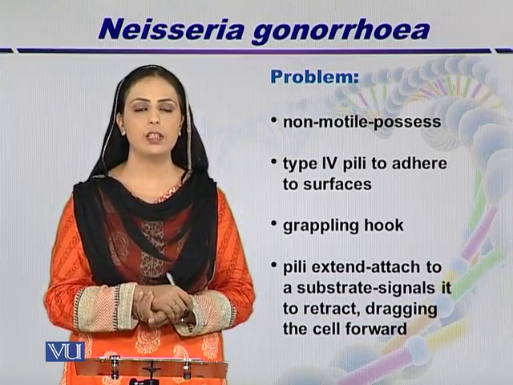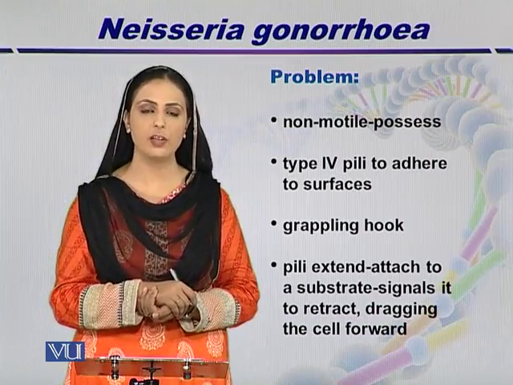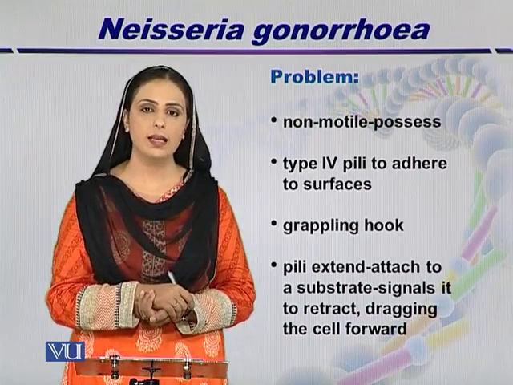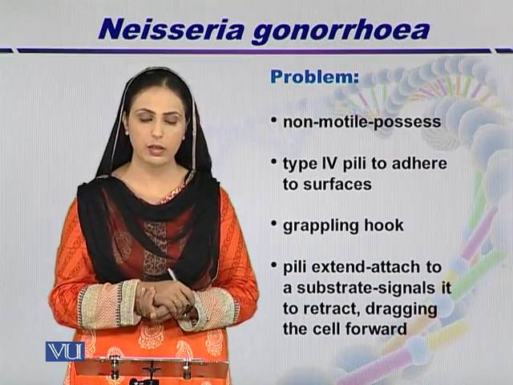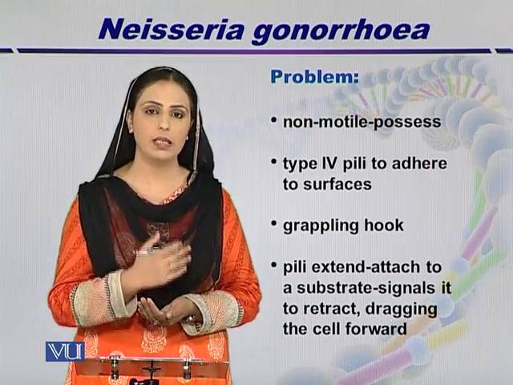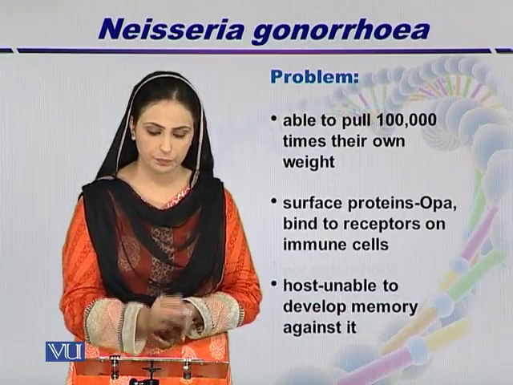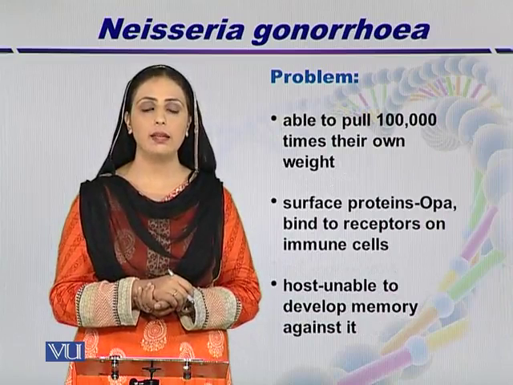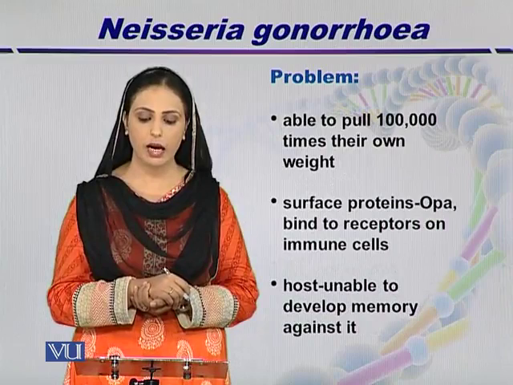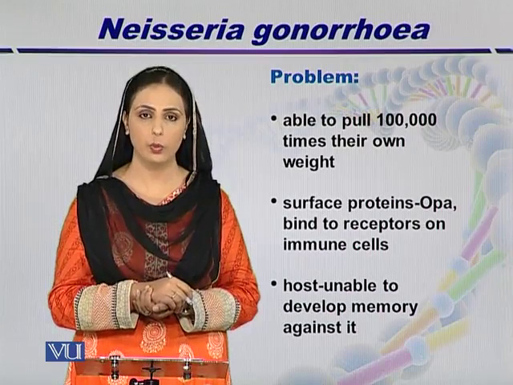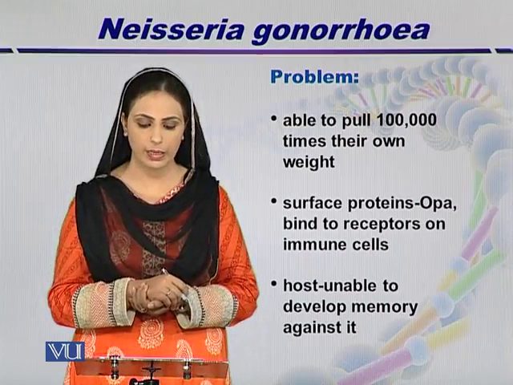Now, if we look at its morphological importance, then pili extend and get attached to the substrate. Once the attachment occurs, it provides a signal to the immune cell and allows the bacterial cell to move forward towards the nutrient. Another importance of type 4 pili is that they can pull 100,000 times their own weight. So from here you can judge the importance of type 4 pili.